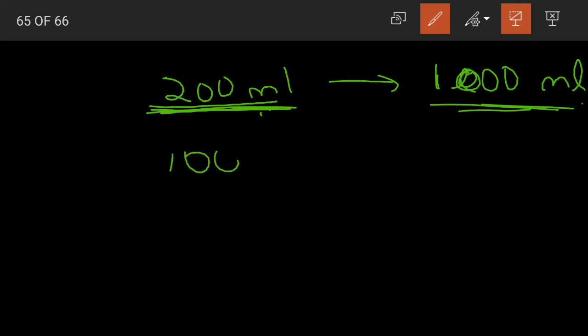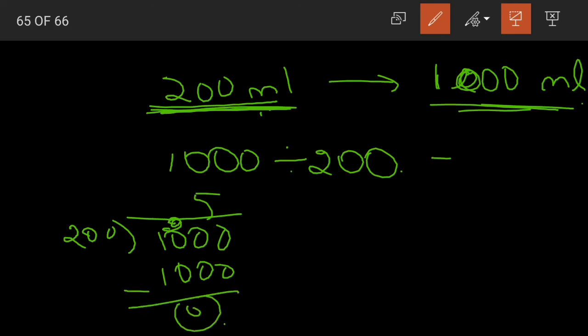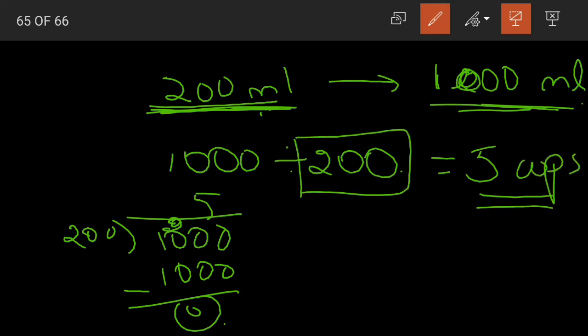How to find out? We need to divide 1000 divided by 200. We have 200. If we divide, we have 200 5s are 1000. When we subtract, 0 is our remainder. So what is the quotient? 5. We need 5 cups of 200 ml.